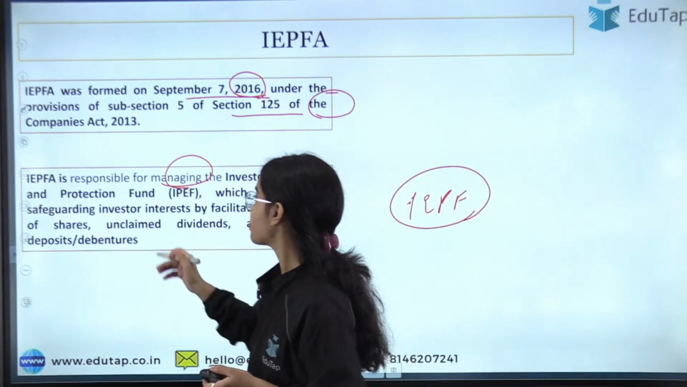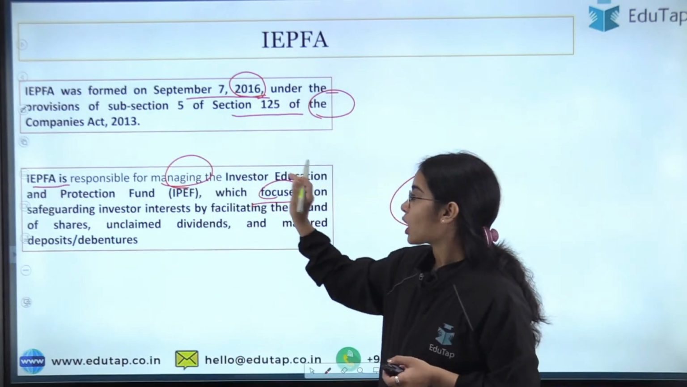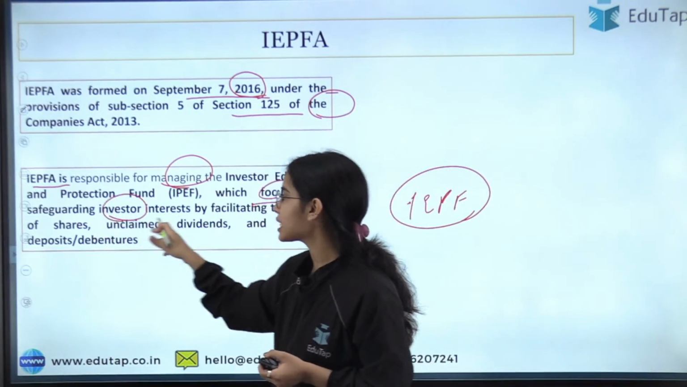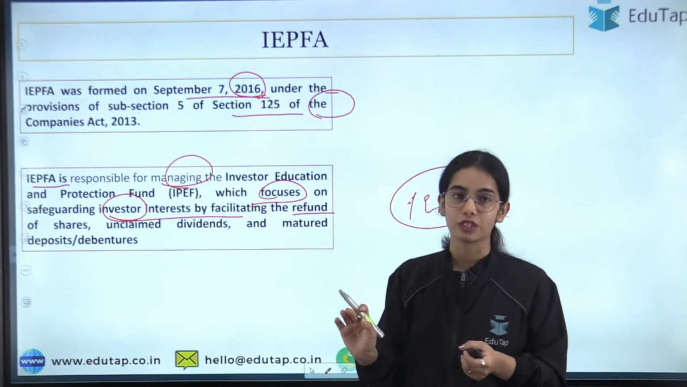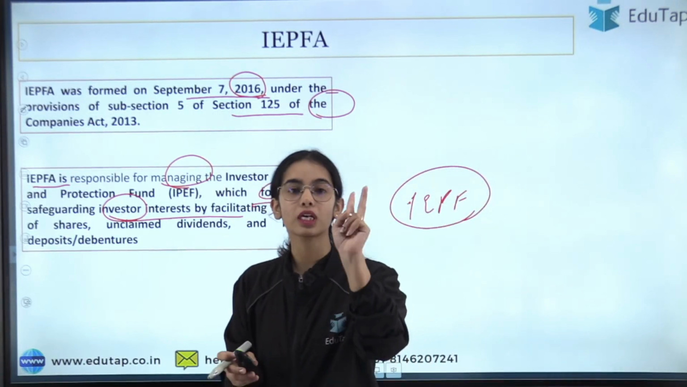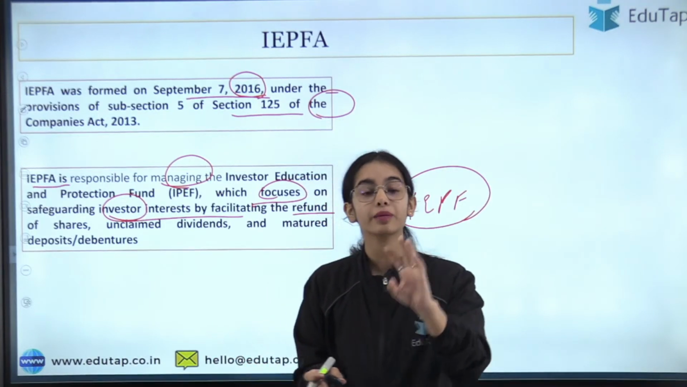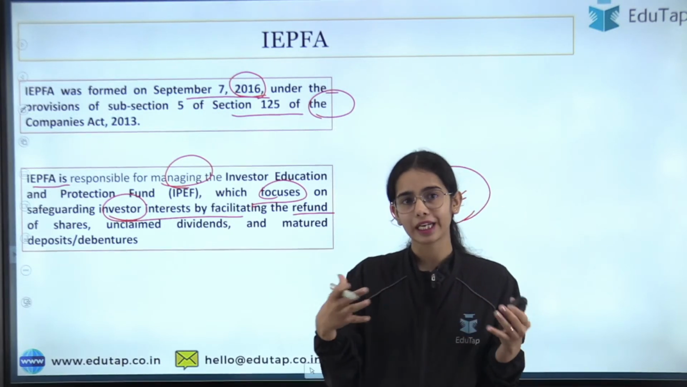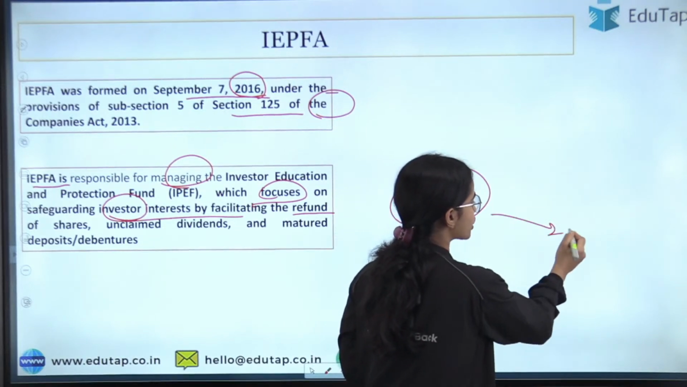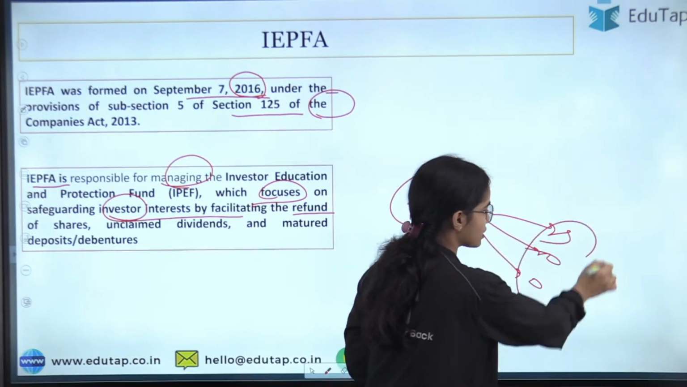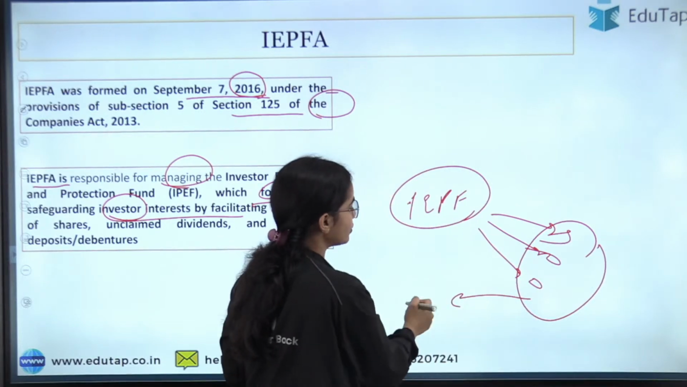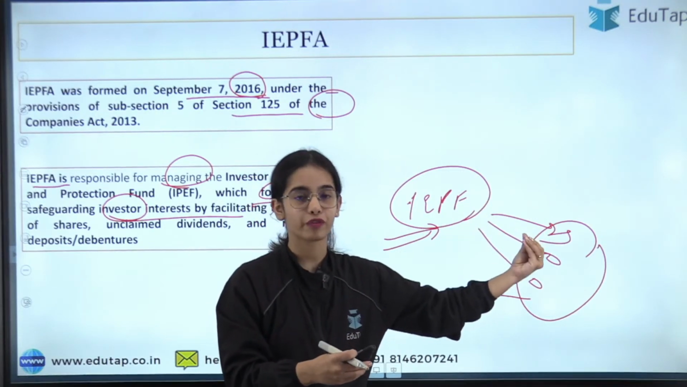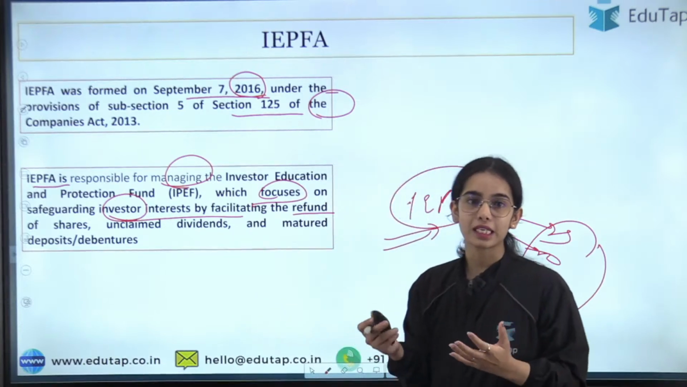The IEPFA is responsible for managing the fund, which focuses on safeguarding investor interest by facilitating the refund of shares. Let's say your shares, dividend or debentures are not claimed for 7 years. If you have not claimed your shares, debentures or dividend for 7 years, after that you can claim your money through the Investor Education and Protection Fund, from the IEPFA. So this is the basic idea.